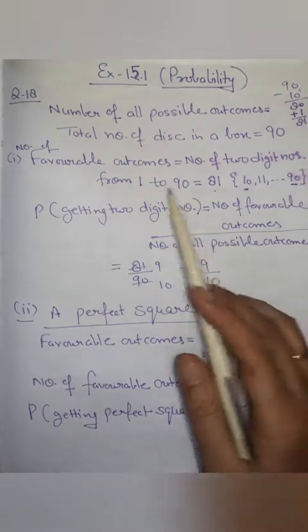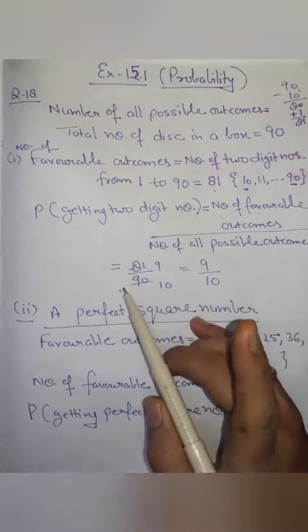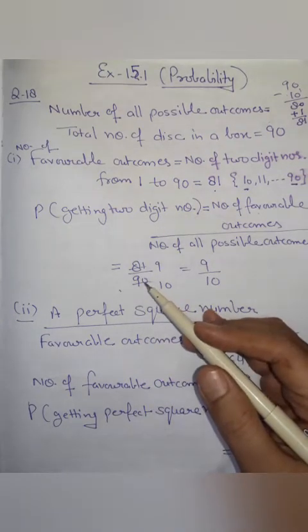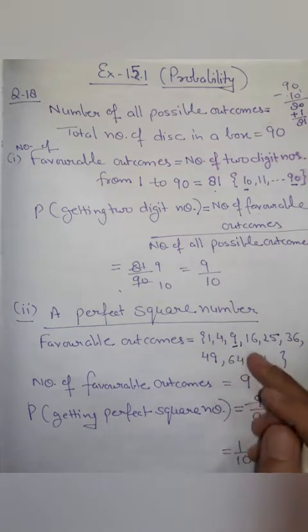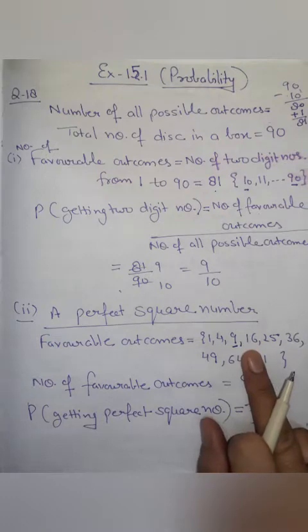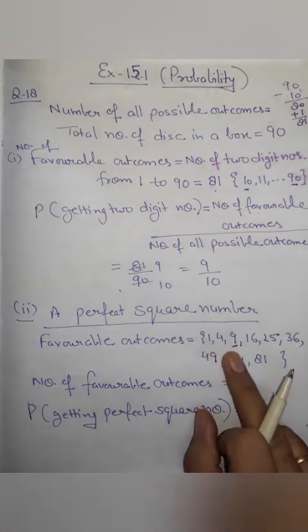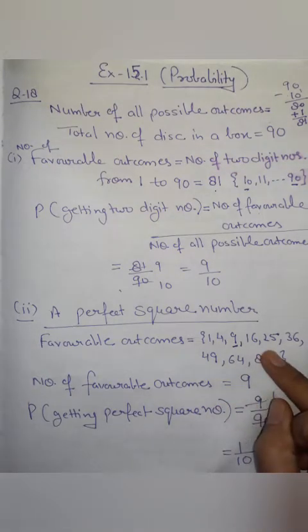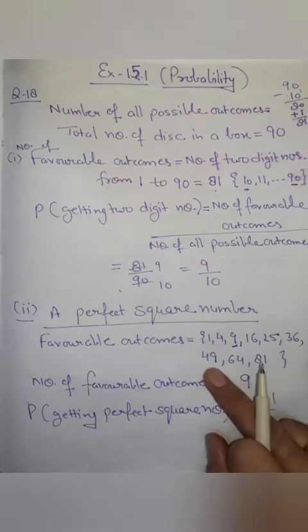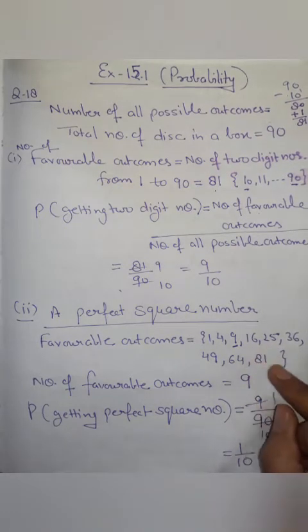Perfect square numbers from 1 to 90 are: the first perfect square number is 1. The second perfect square number is the square of 2, that is 4. The third is 9. The fourth is 16. As 1 is the square of 1, 4 is the square of 2, 9 is the square of 3, 16 is the square of 4. Then 25 is the square of 5, 36 is the square of 6, 49 is the square of 7, 64 is the square of 8 and 81 is the square of 9.